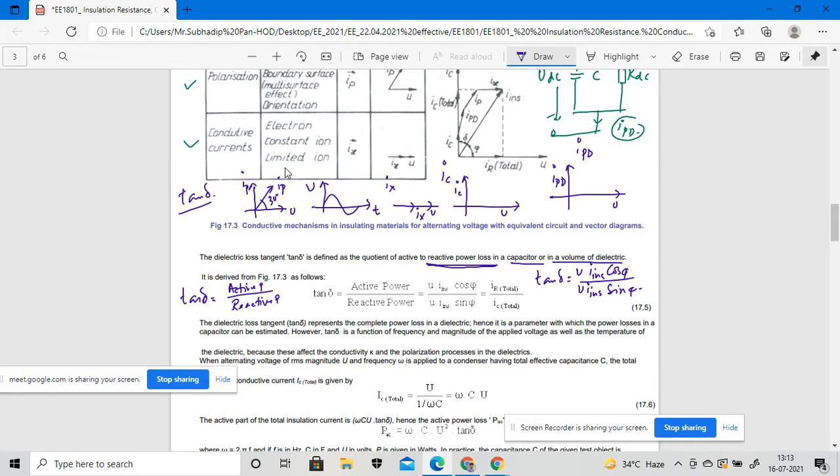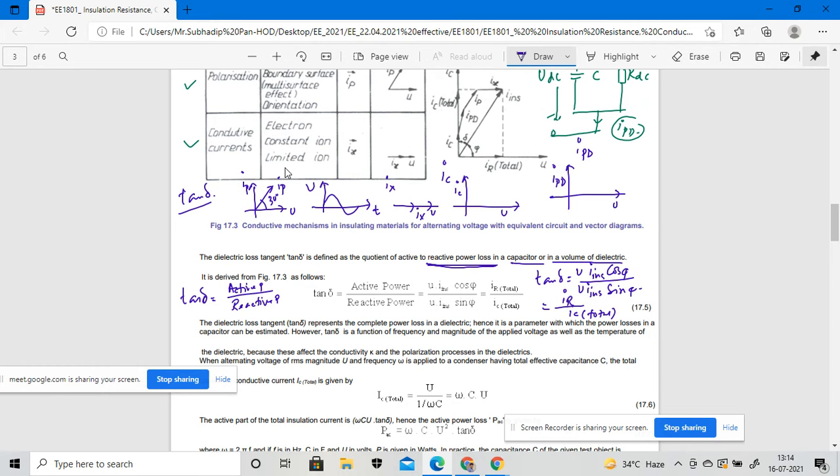So cos phi by sin phi, that is equal to I of R, the resistive current, divided by I of C, the capacitive current, right? So tan delta is nothing but the dielectric power loss in the tangential form, which is defined as the quotient of the active to reactive power loss in the capacitor or in a volume of the dielectrics.